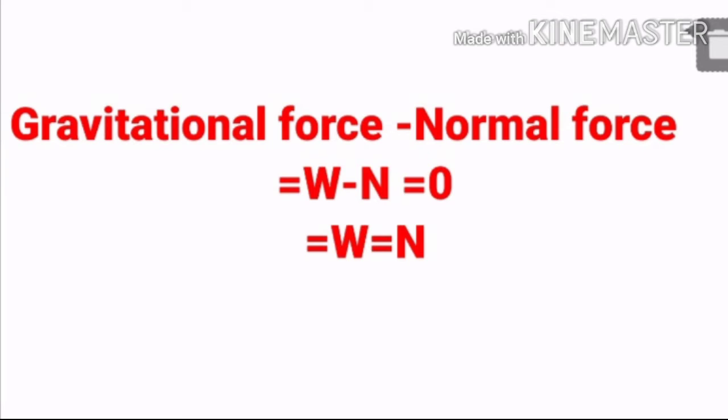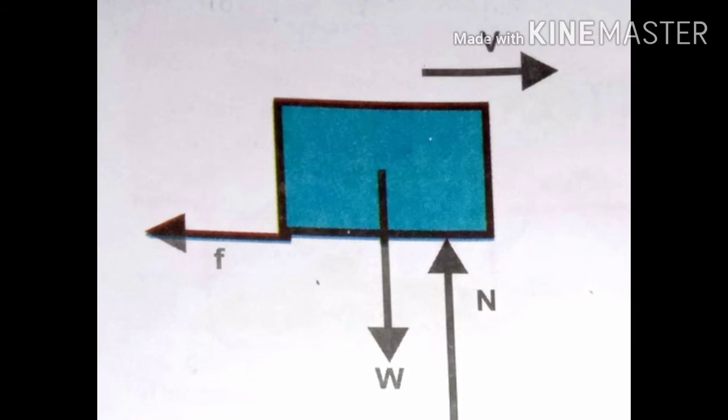Next, in the horizontal direction, the speed of the book is changing continuously. Its speed is decreasing gradually. That means the book has acceleration opposite to the direction of motion.